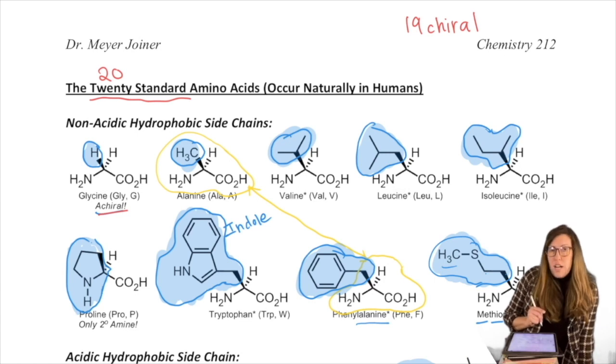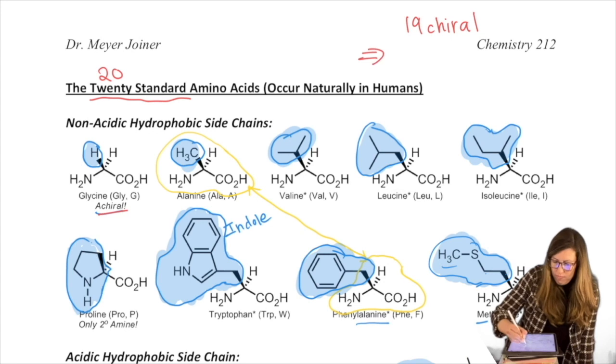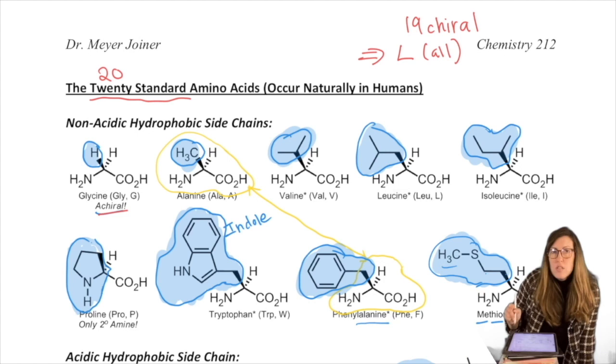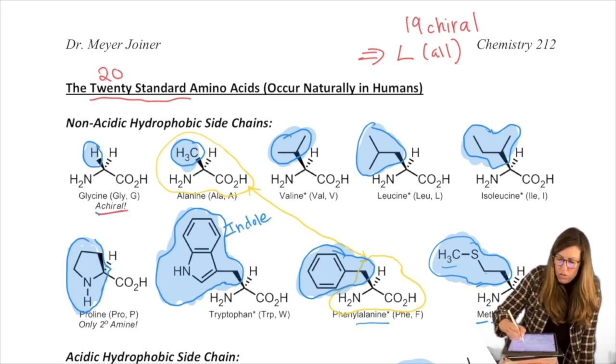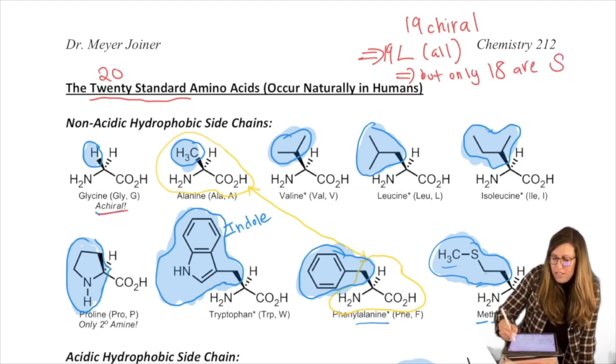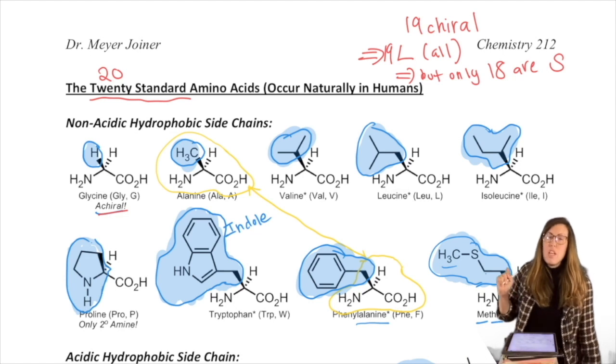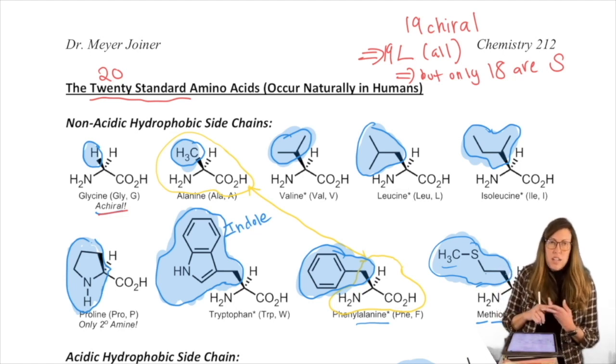They are all described like sugars. There's a system for naming them. They're stereoisomers. They're all described as L. But we could also assign R and S designation to them. So 19 of them are L, but only 18 are S, so most of them are S. Glycine can't be L or R or S because it's not chiral.